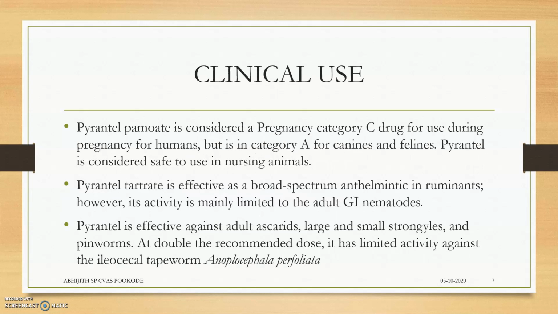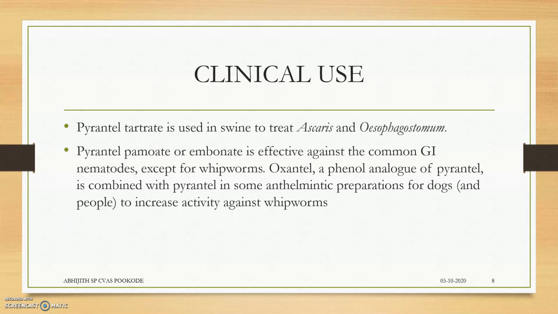So the clinical use: pyrantel is considered safe in nursing animals. In case of pregnancy, it is very useful. It is also considered a pregnancy category C drug for use during pregnancy in humans. It is active against adult ascarids, large strongyles, and pinworms, mainly used in enterobiasis and Oxyuris infection in horses. It is also used in swine to treat Ascaris and Oesophagostomum. And it is used commonly against gastrointestinal nematodes except for the Trichuris worms.